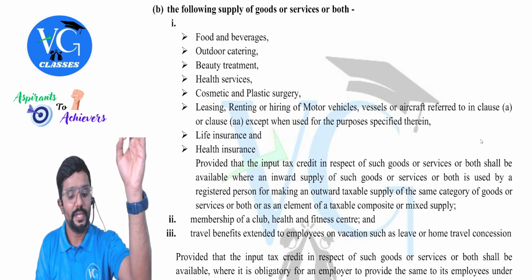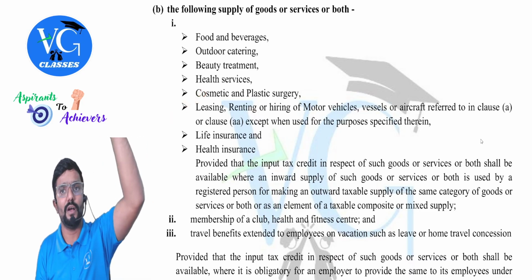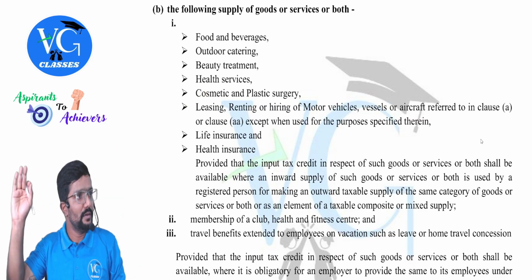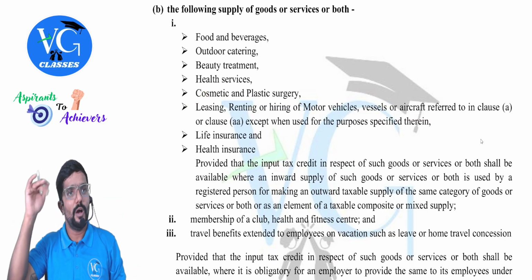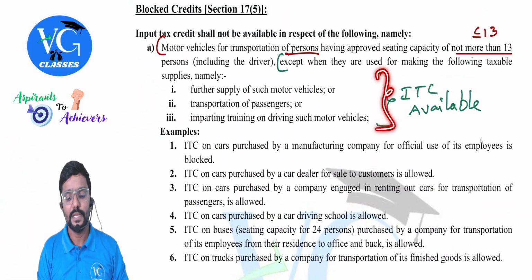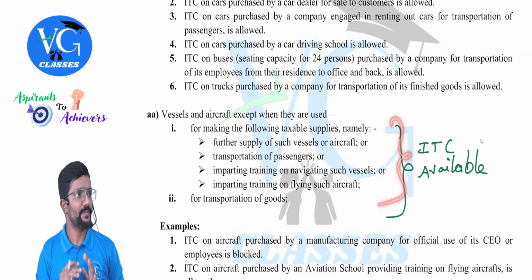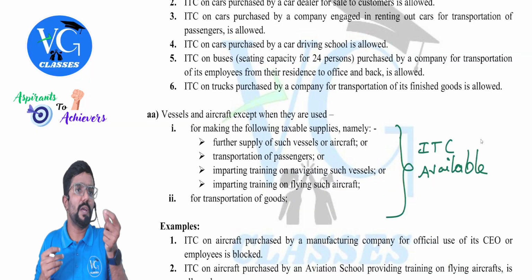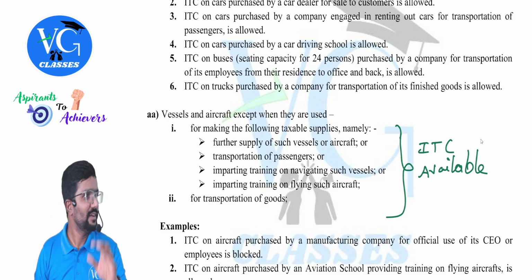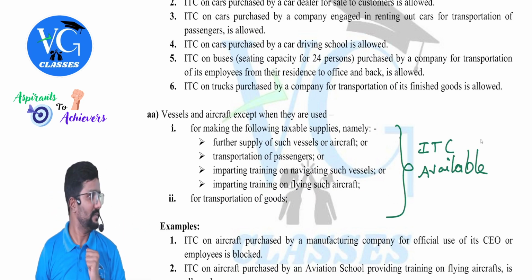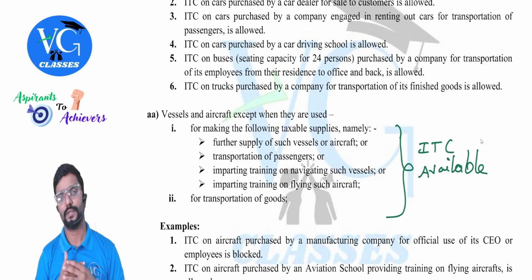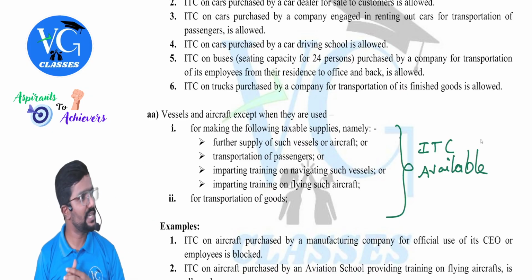Guys, please be careful. Here what is covered is different. What we already saw above is different. If I purchase a motor vehicle or vessel or aircraft, on purchase credit is blocked. But if it is for the following purposes, is credit allowed? Yes. Same way, no sir, I don't have so much money, so I took it on rent, sir. I took a motor vehicle or vessel or aircraft on rent. On renting, is GST applicable?